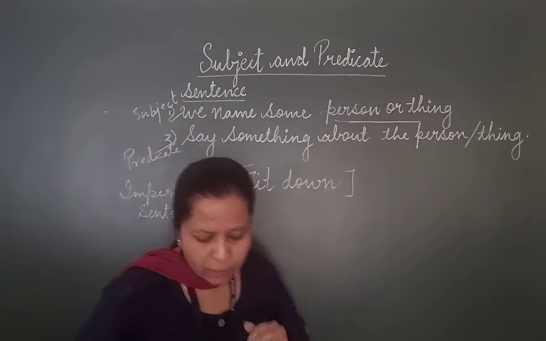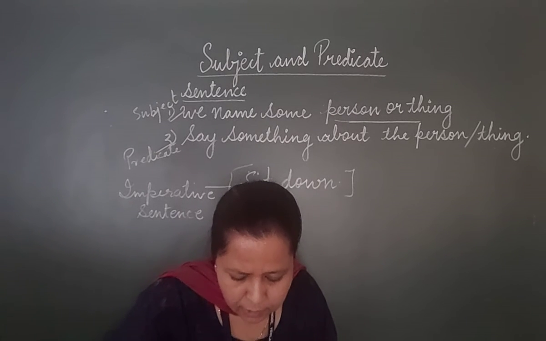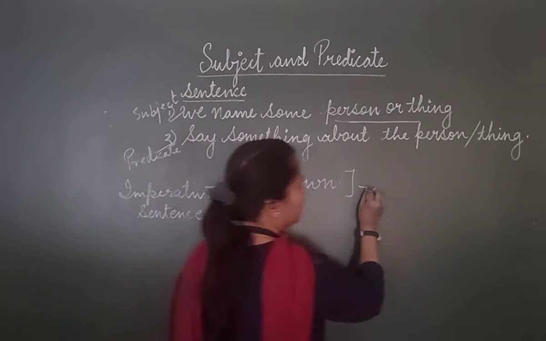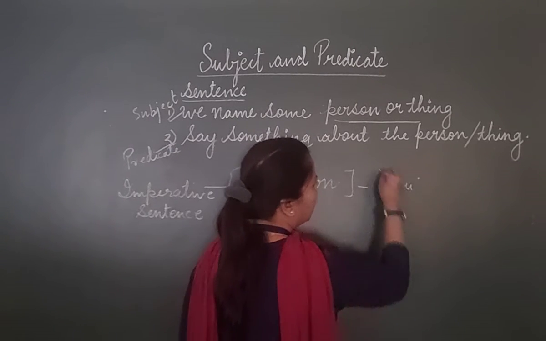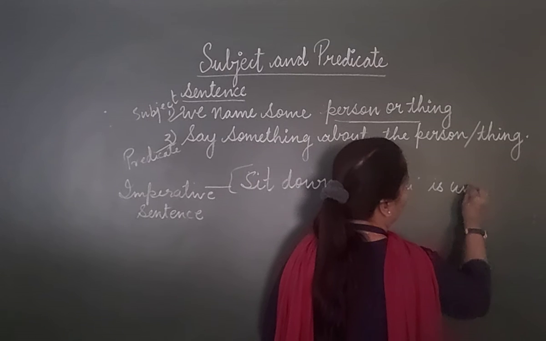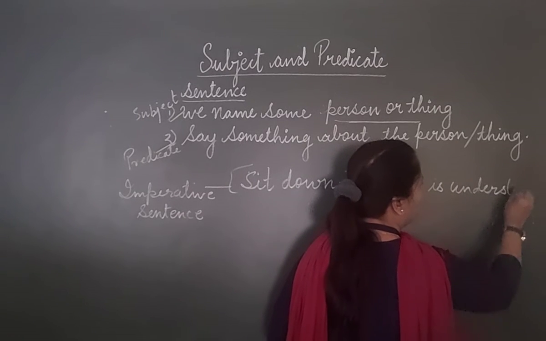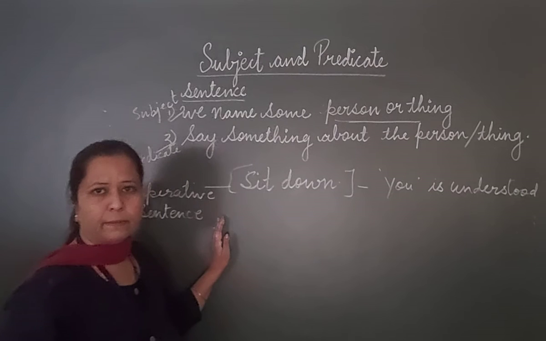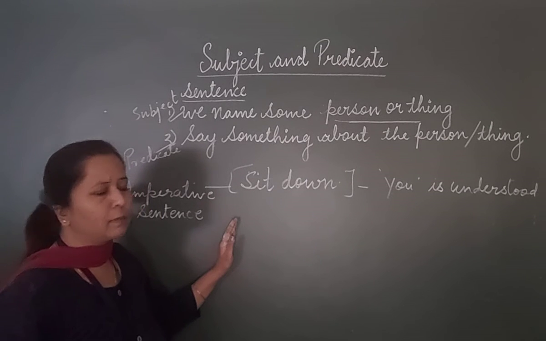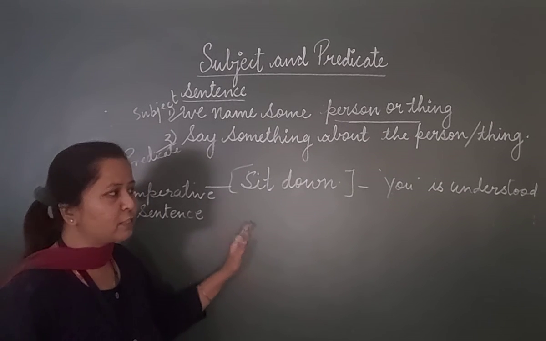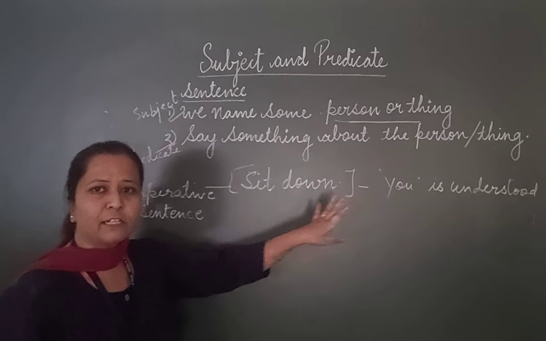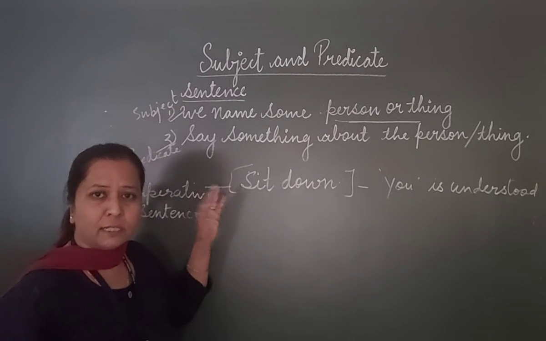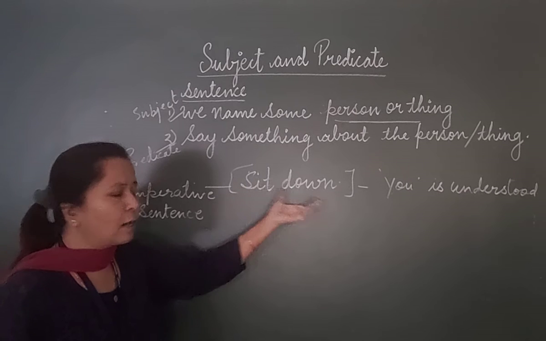So, Sit down. Now in this sentence the subject you is understood. Keep it in mind, here the subject you is understood, though it is not written in the sentence. So in some imperative sentences, you will find that the subject is omitted, the subject is not seen, and directly, because it's a command or a request, Sit down.